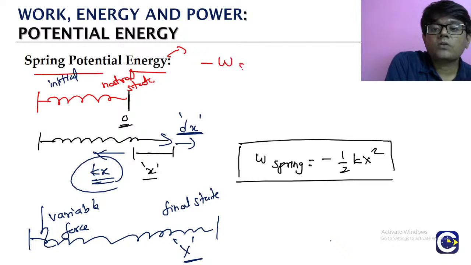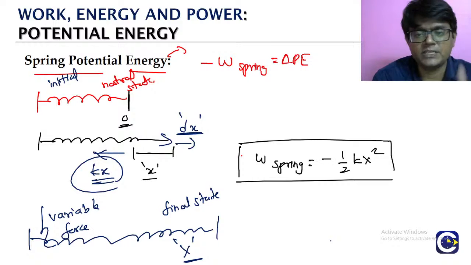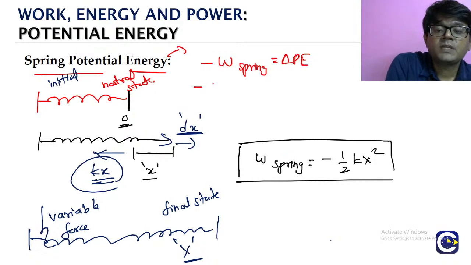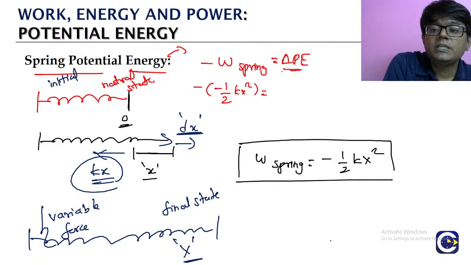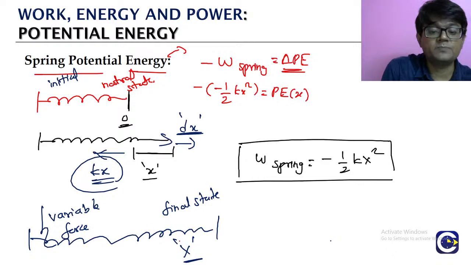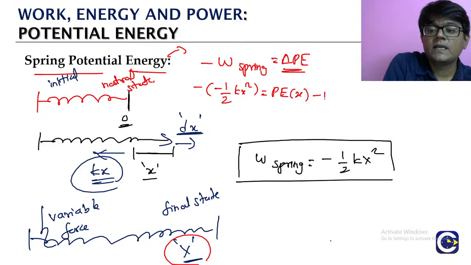Negative of work done by the spring force is equal to the change in the spring potential energy. That is how we define it for every potential energy, right? Minus of minus half kx square is equal to change in potential energy, which means potential energy final, where the spring is elongated by value x, minus potential energy initial. Initial means the natural length.